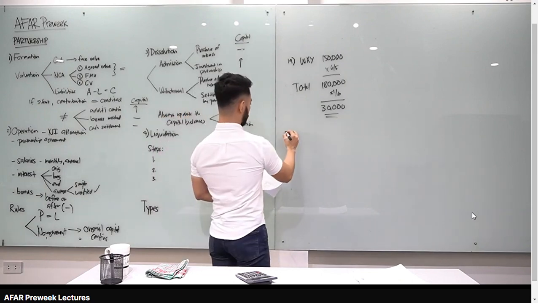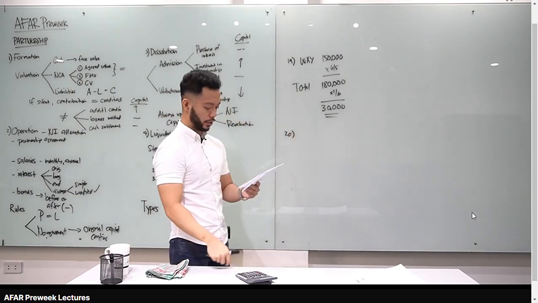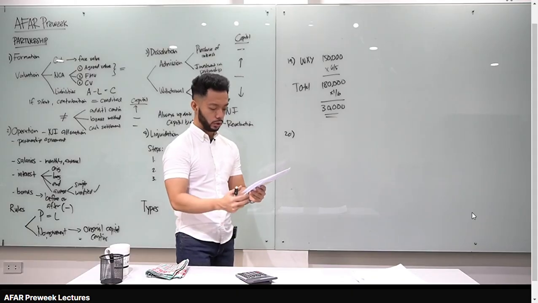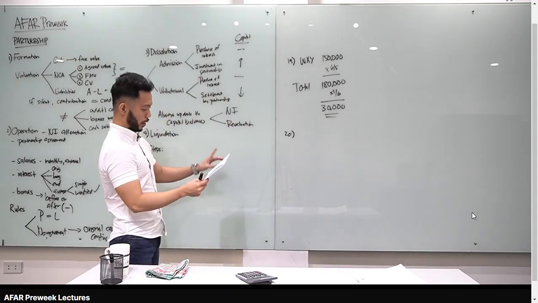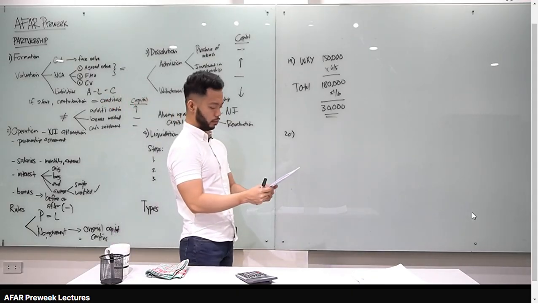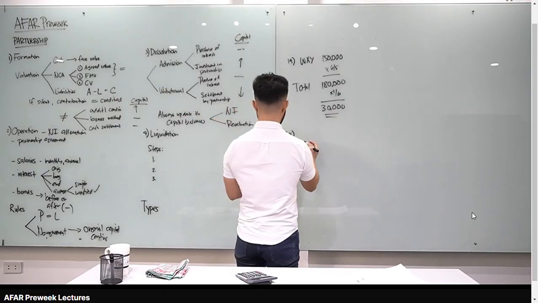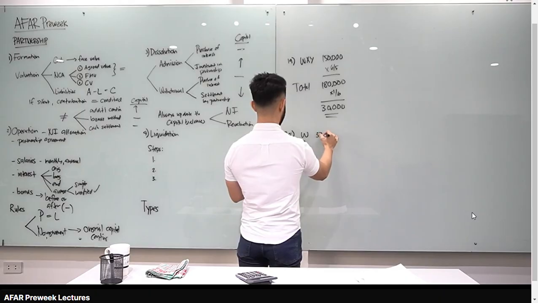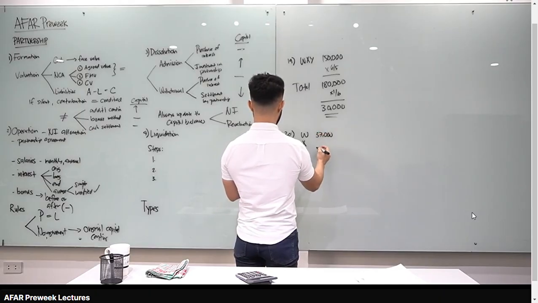Number 20. If the assets on the initial balance sheet are fairly valued, W and X give their consent, and Z pays Y 51,000. For interest, the revised capital balances, so dito class na nangyari, nagkaroon ng purchase of interest. Okay? So again, may transfer of capital lang tayo. In that case, how much na yung balances nila? Tingnan natin, W, X, Y, Z. Si W, still 37,000. Si X, still 65.